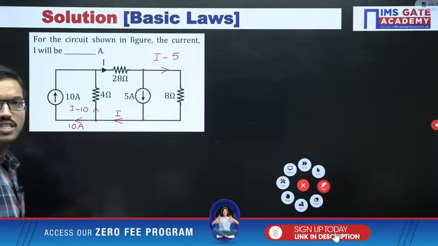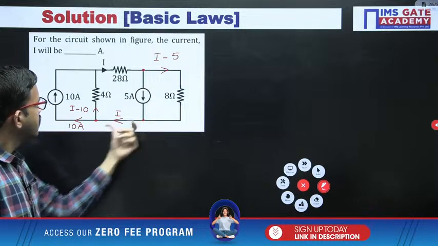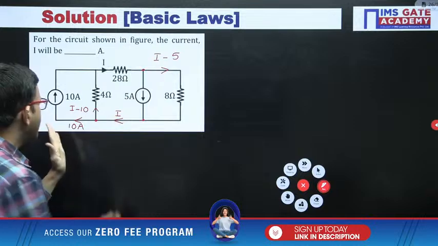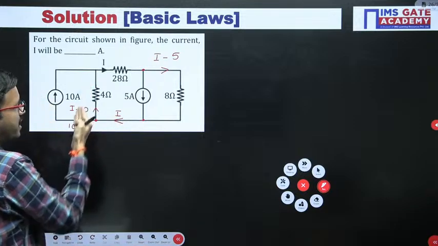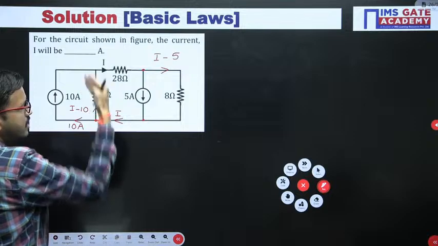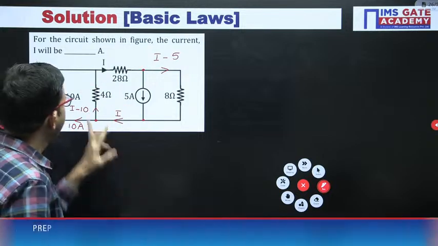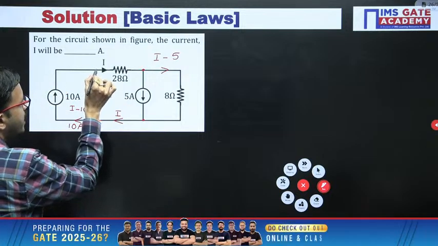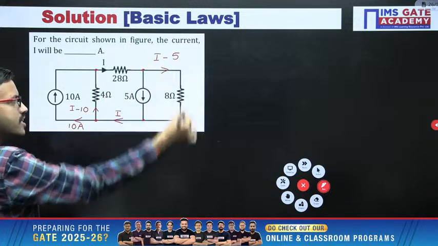I minus 10. Just observe. Here current is entering, whereas here currents are leaving. Plus 10 minus 10 both are getting cancelled. I is leaving, I is entering. That's all.